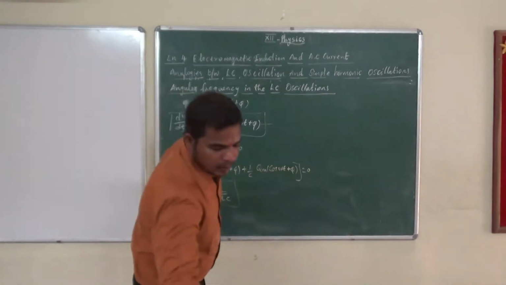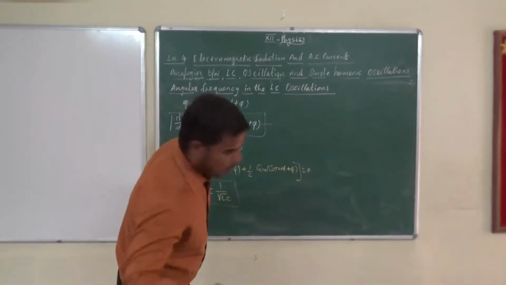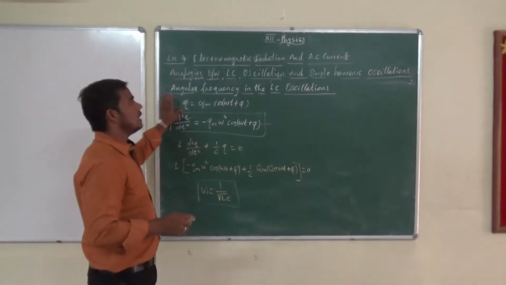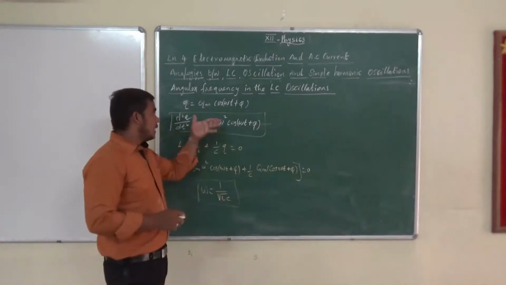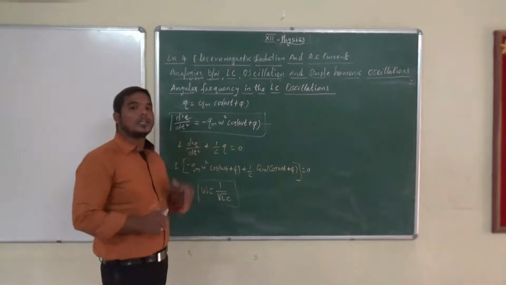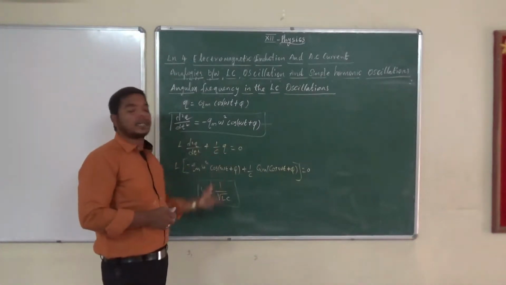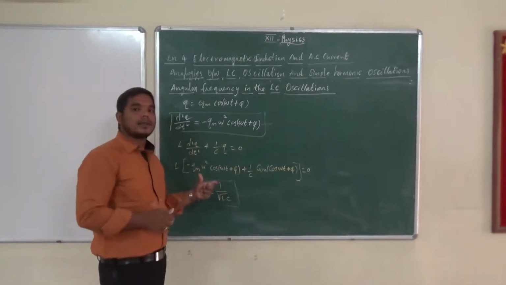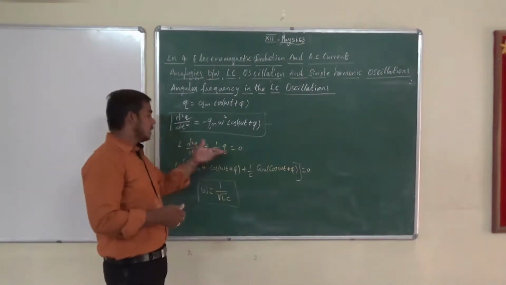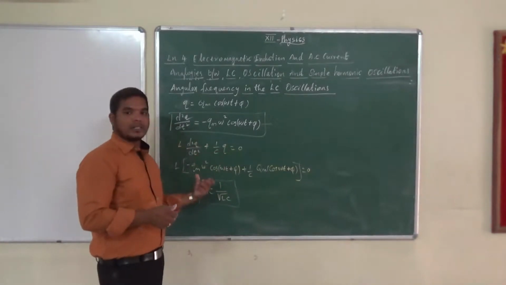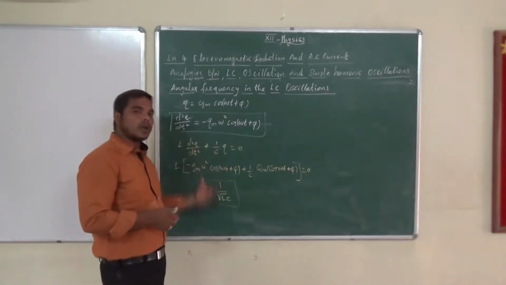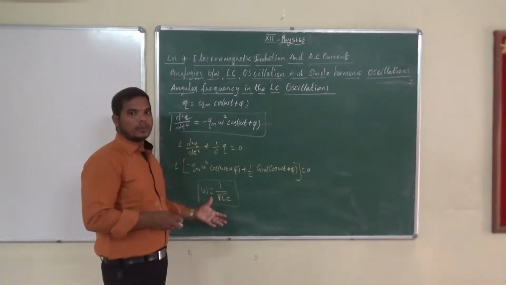What is that? Omega is equal to root of 1 by root of LC. Very simple. Angular frequency in the LC oscillation. I solved it directly. If you solve it in your note, definitely substitute that and work through the steps. Derive that, you are getting omega is equal to 1 by root LC. Everything I have written in the earlier statements, isn't it? So no need to explain about that. If you want, try that in your book.